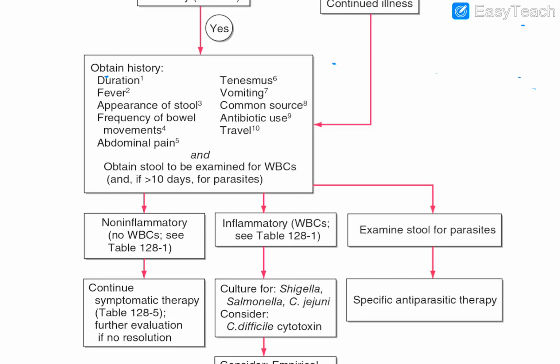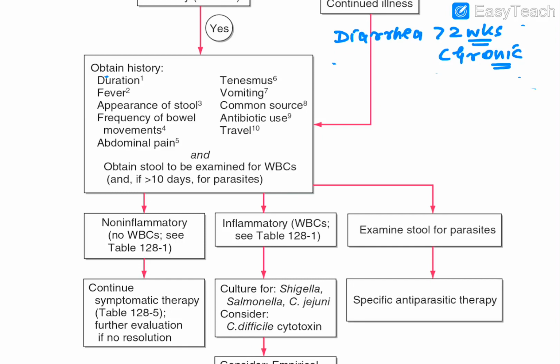So the first thing here, guys, is the duration of the diarrhea. If the diarrhea duration is more than 2 weeks, it is termed as what? Chronic diarrhea, because the duration is more than 2 weeks. First point.